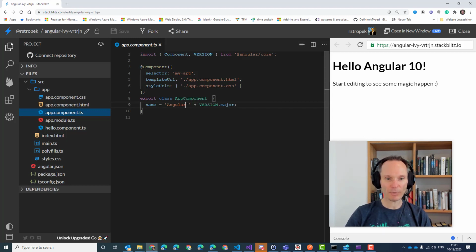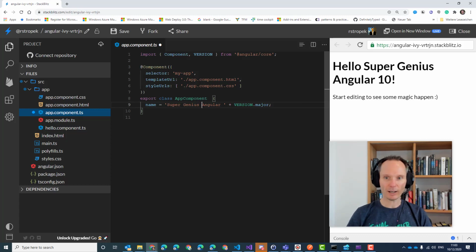So if I change something, hello, super genius Angular, whatever, and if I wait a second, I immediately see it on the right-hand side. So if you just need to quickly create an Angular app as a kind of proof of concept or something like this, StackBlitz is really, really fast. It's super fast. And you can save it.